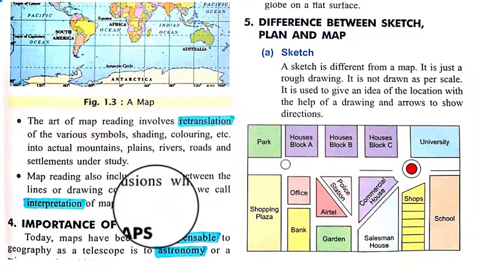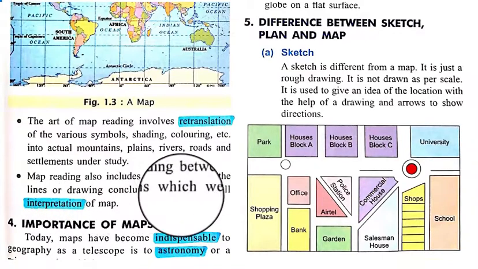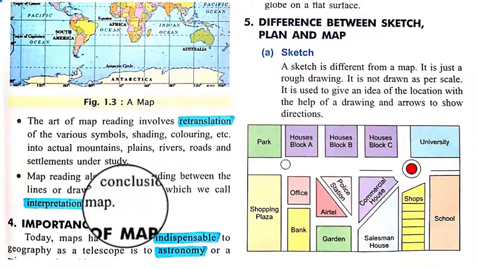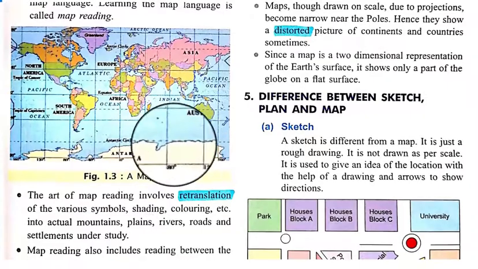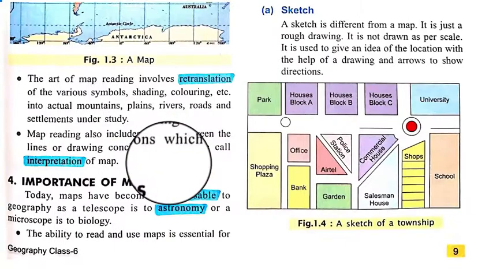Map reading also includes reading between the lines or drawing conclusions, which is the interpretation of a map. From a map we can interpret it and write some information about what it actually shows. This is called interpretation.